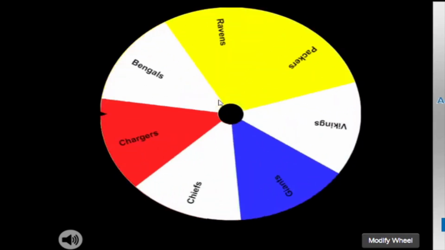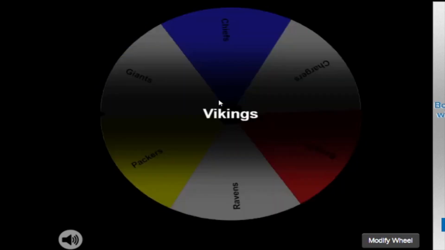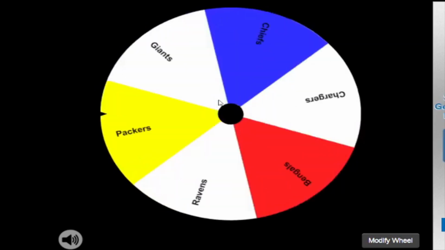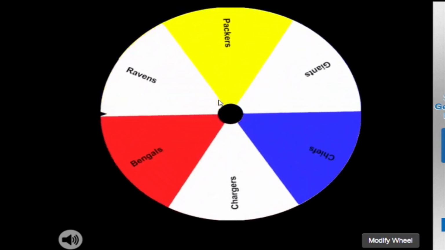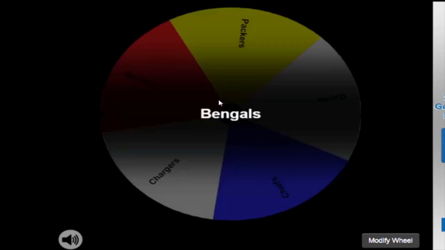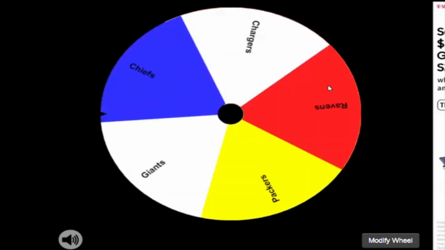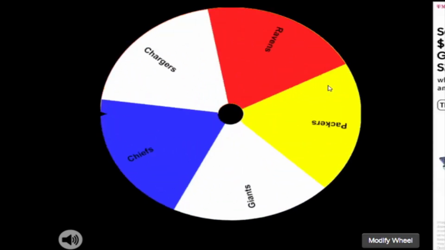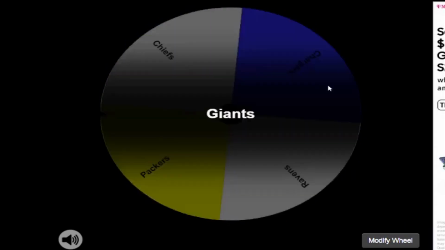26 seed, we're almost getting to the end. Who's going to be the final seed is what we're going to figure out soon. 26 is going to be the Vikings, okay. Our 27 seed, we have the Packers and Chiefs still up there, and the Colts, and the Ravens. But the Bengals will get chosen at 27, meaning we have really good teams that are going to be the final seed. I think the only bad team up here is the Chargers, and I can't tell who that white team is right there. I think that is the Chiefs. So we have some good selection. Oh, it's the Giants. And speaking of the Giants, they're going to be at 28.